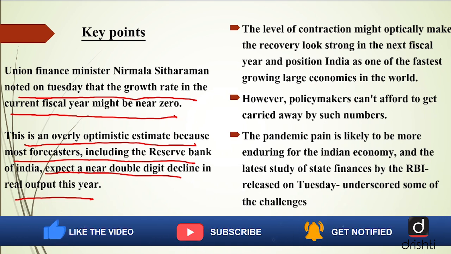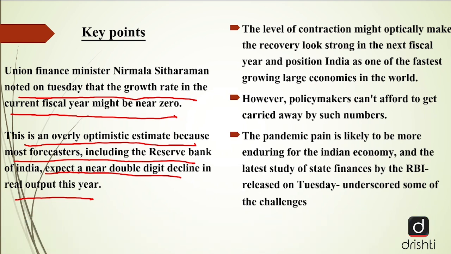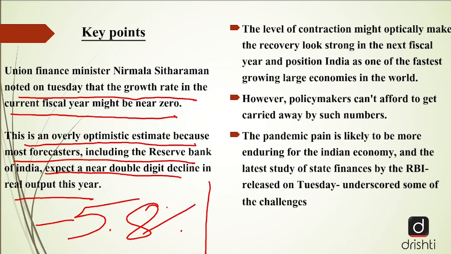However, this statement is considered highly optimistic because many forecasters, including the Reserve Bank of India, have said, according to the RBI's survey of professional forecasters, that the growth rate for the current fiscal year is projected to be around minus 5.8%. Now, this is the projection which has been made by the Reserve Bank of India's survey of professional forecasters.